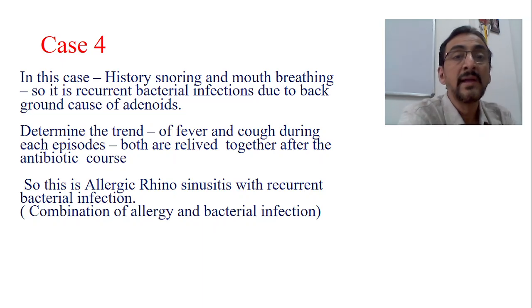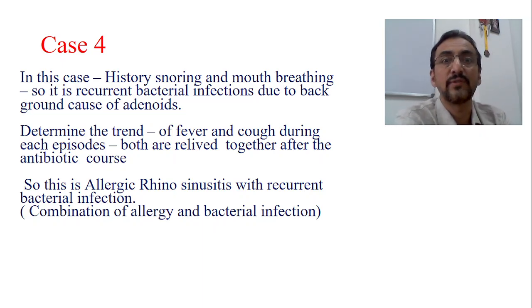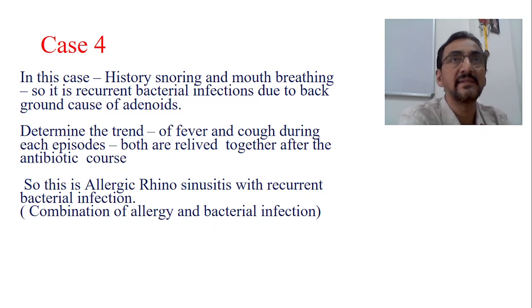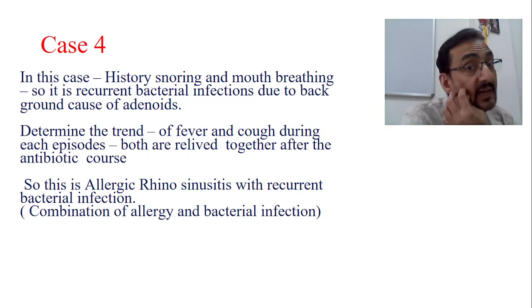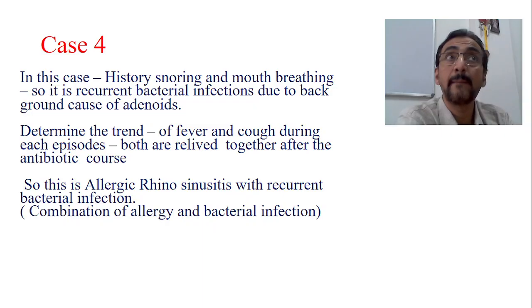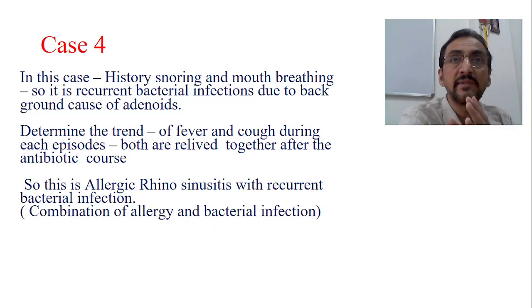In this case, the history of snoring is also there, and mouth breathing is there. That suggests there is some problem with the tonsils, or there may be some problem with the adenoids. There is some background disease. So recurrent bacterial infections may be expected, because as I told, recurrent bacterial infections are present either in the immunocompromised state, or with some anatomical problems, or some congenital problems.